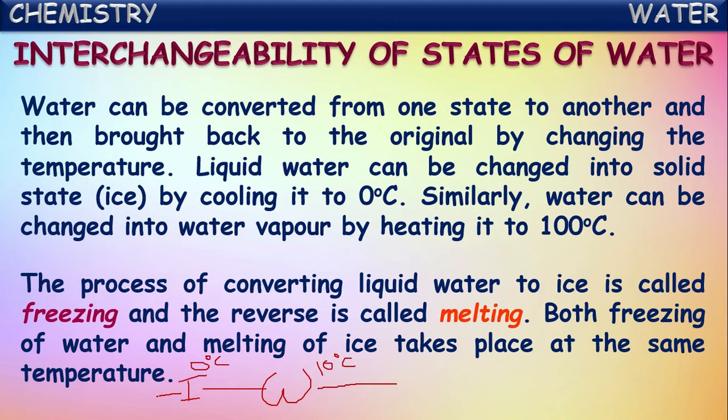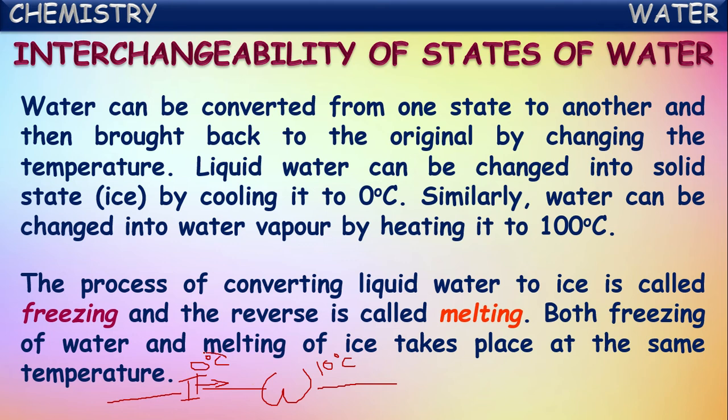Below 0 degrees Celsius, water will be in the solid ice state. If you increase the temperature from minus degrees to 0 degrees Celsius, after crossing 0 degrees Celsius, ice starts converting into liquid water form. So when you cool it, it is freezing. When you start increasing temperature, it starts melting.